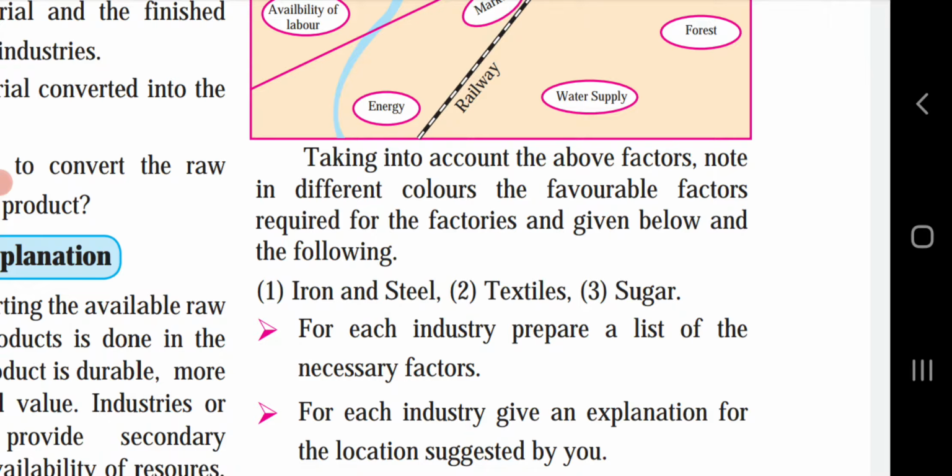So let's see the third one, sugar. Under the sugar industry, sugar is produced from sugarcane and sweet potato. The factors influencing the sugar industry are availability of raw material, that is sugarcane, supply of cheap skilled labor, access to sources of energy, supply of water, and transportation facilities. Again, different government policies are important. So this will give the result for sugar.